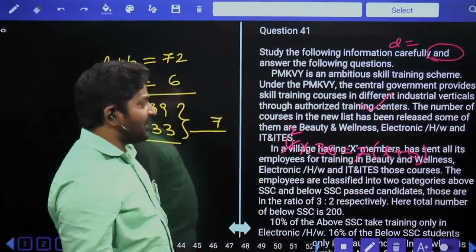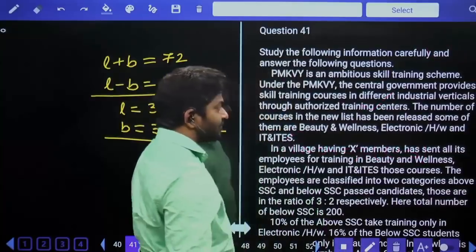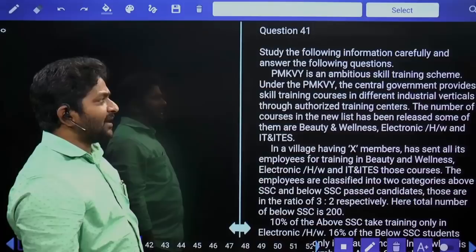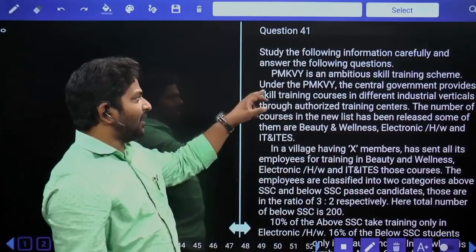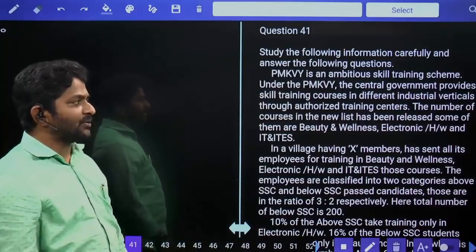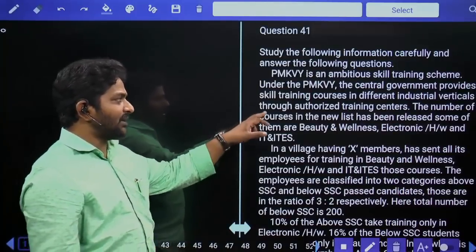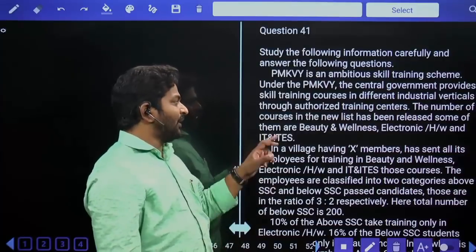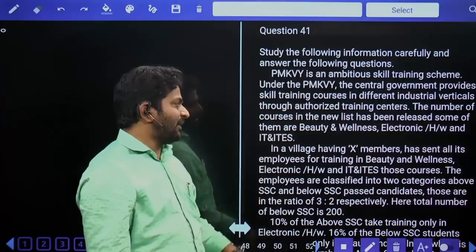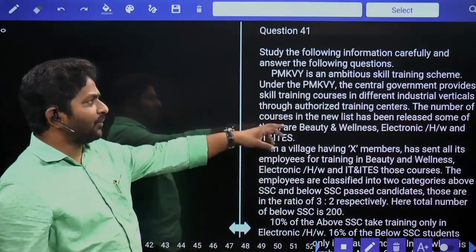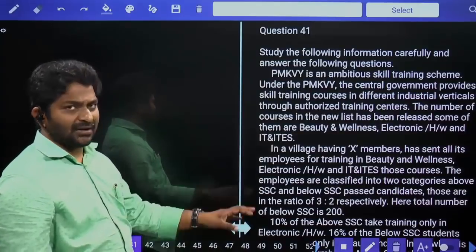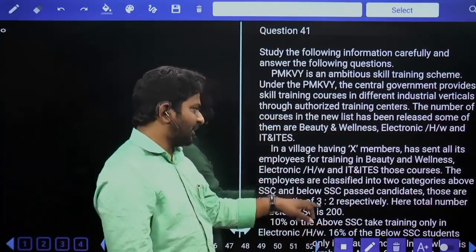Next, 49 we have, 41 onwards we have. PMKVY is an ambitious skill training scheme. Under the PMKVY, the central government provides skill training courses in different industrial verticals through authorized training centers. The number of courses in the new list has been released. Some of them are beauty and wellness, electronic hardware, and IT IES. These are a few different courses that they are going to launch.